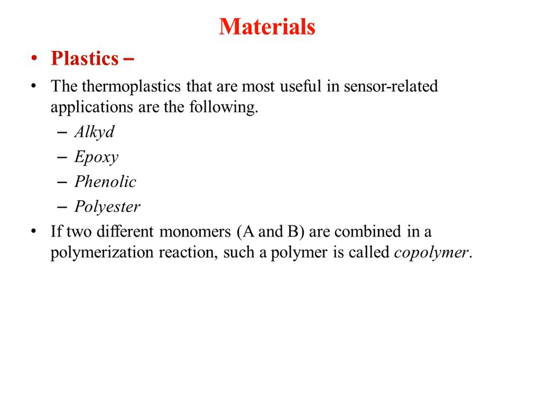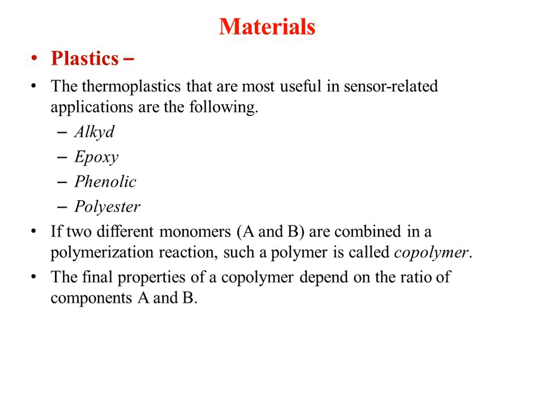Okay, if two different monomers, A and B, are combined in a polymerization reaction, then such a polymer is called a copolymer. And the final property of the copolymer depends upon the ratio of A and B, that is, what amount of A and what amount of B is added. Depending on that, the characteristics of C are decided.